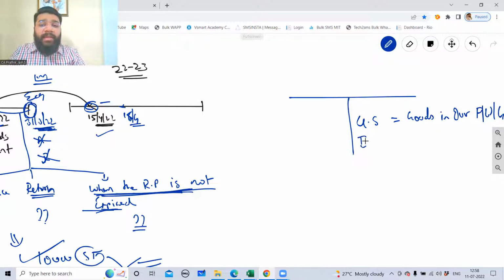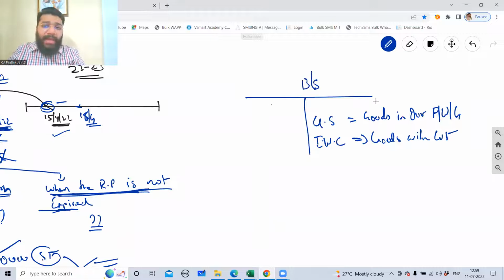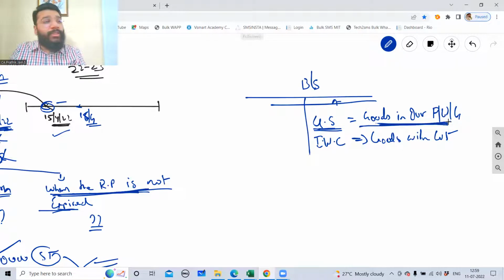If I write inventory with customer, it means goods with customer. As a businessman, as a user of financial statements, don't you think this is giving me clarity? Closing stock means goods are in our possession. Inventory with customer means our goods are with the customer. Aren't you getting some difference to understand?